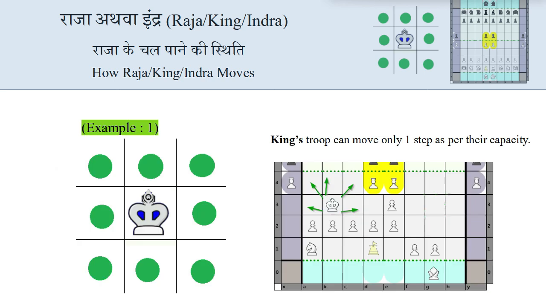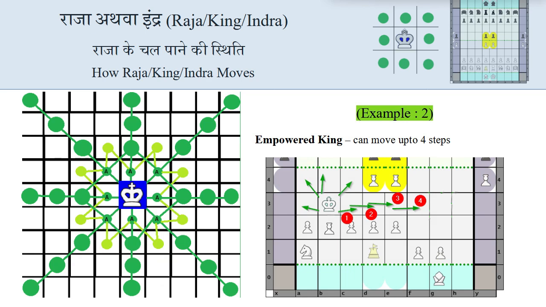Let's see the first example. King's troop can move only 1 step as per the capacity. You can see in this picture, king is not empowered, is not given any powers, hence king can move only 1 step in any direction. In the second example, you can see king is empowered by a spy, hence king can move 1, 2, 3, 4, up to 4 steps.